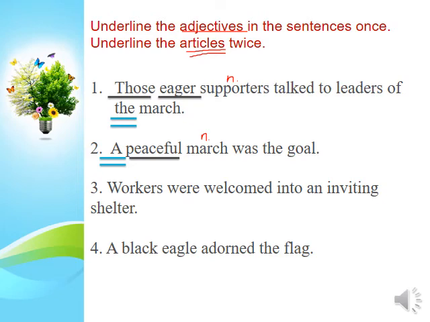Number 3, workers were welcomed into an inviting shelter. We have first of all the article, which is very obvious, an. Sorry, I forgot, in this sentence there is an article. Okay, number 3, we have an, which is an article. And where is the adjective in the sentence? Shelter is the noun, so inviting here is an adjective.